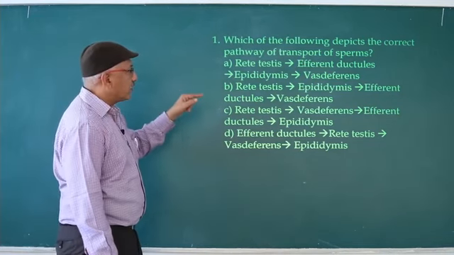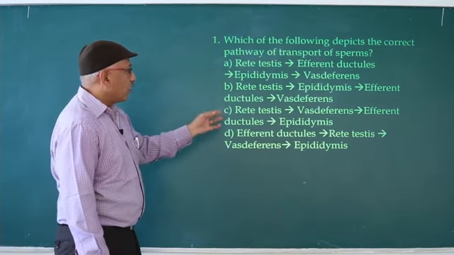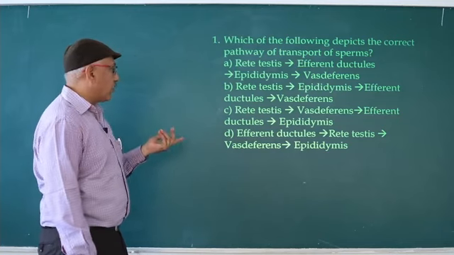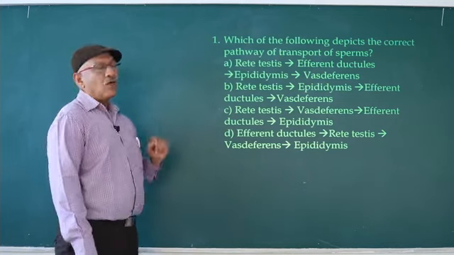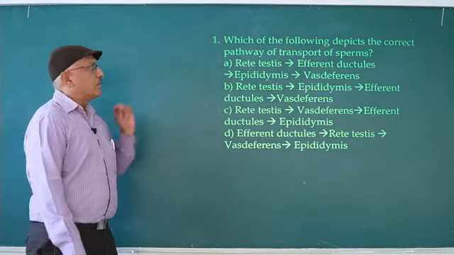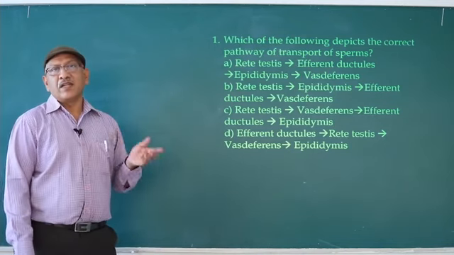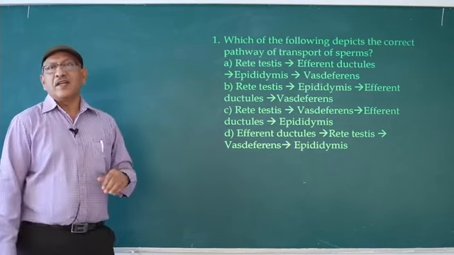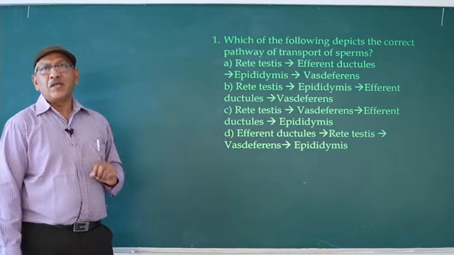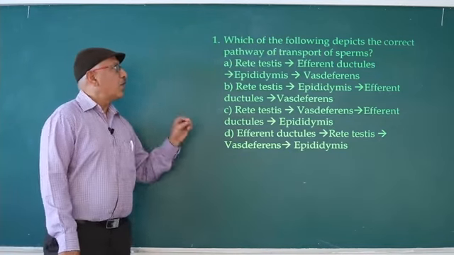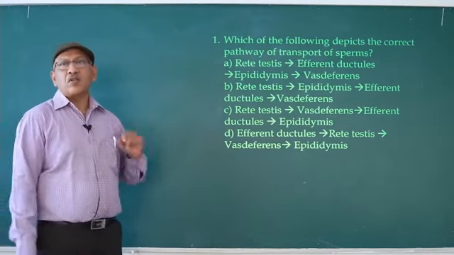Second, rete testis, epididymis, so wrong. Third one, rete testis, vas deferens, efferent ductules, wrong. Fourth one, efferent ductules, rete testis, wrong. So the first one is correct. It is a repeated question, given in 2017 NEET and 2018 CET also. It is repeated in several All India examinations. So which of the following depicts the correct pathway of transport of sperm? Means transport of spermatozoa.